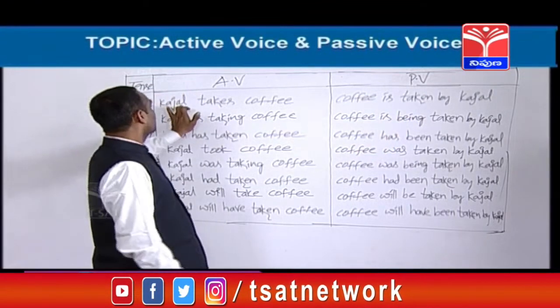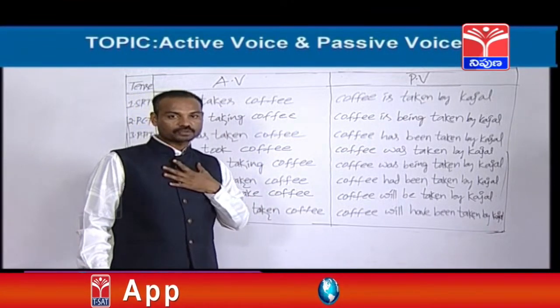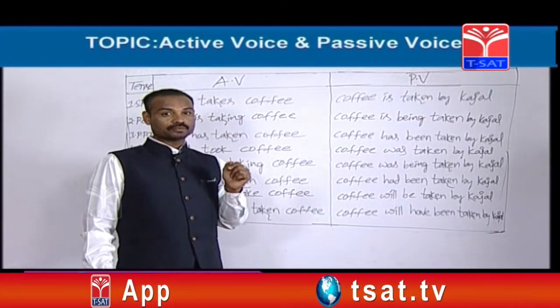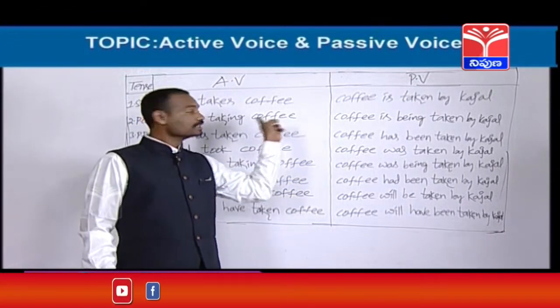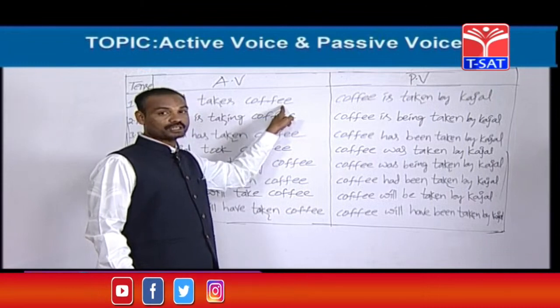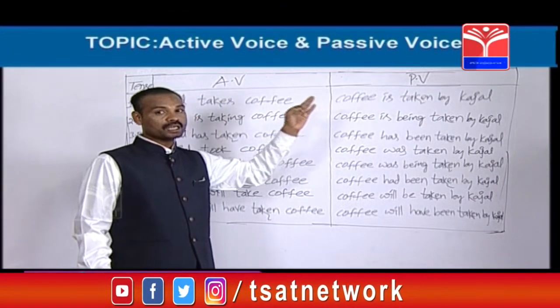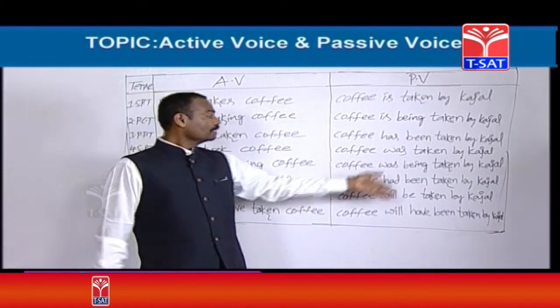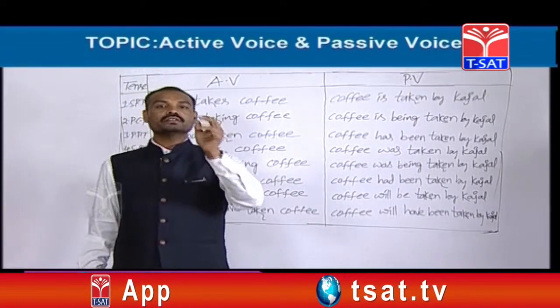One more example. Kajal invites me. So object is me. Me becomes I. I am invited. Kajal invites me. Object is me. I becomes me. Me becomes I. So I am invited by Kajal. So I have given three examples which contain am, is, are.